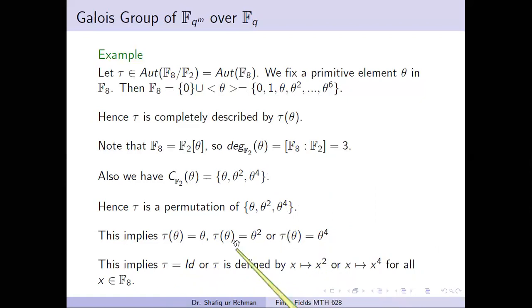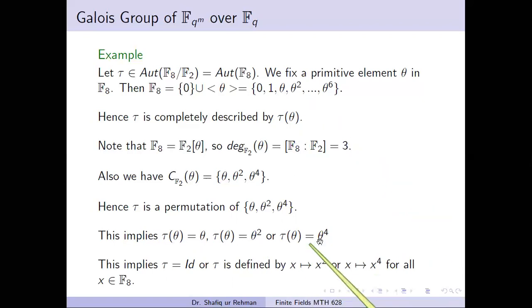And in the first choice, if we put tau of theta equals theta, we will get the identity mapping. If tau of theta equals theta square, then because theta is the primitive element, theta square maps to theta 4, theta cube maps to theta 6, so we get this mapping.